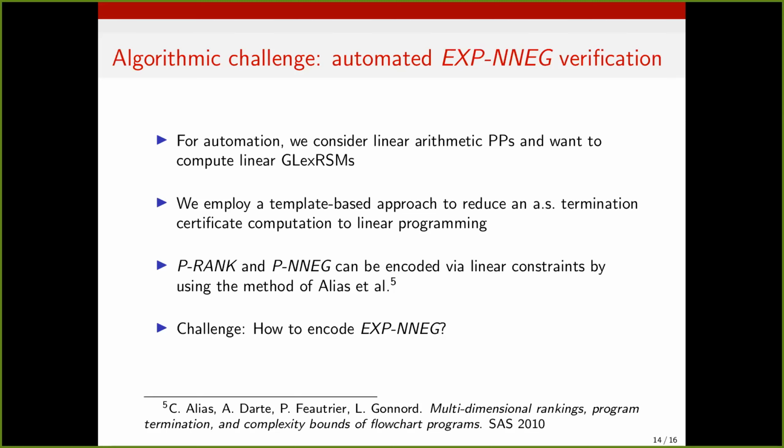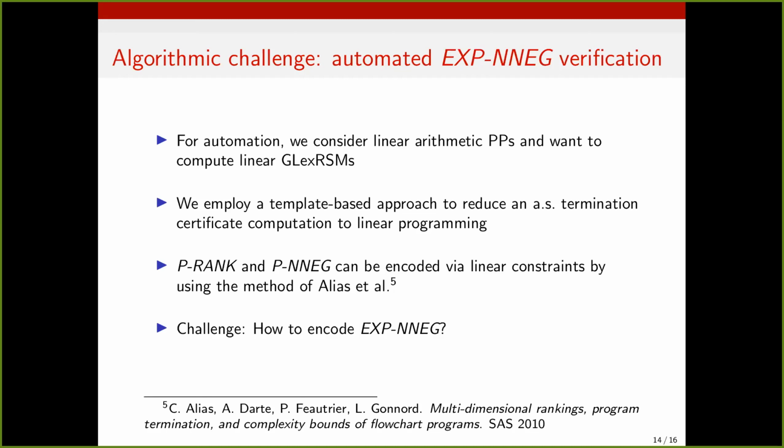So we will fix a symbolic linear expression template for every component of the G-Lex RSM at every location in the program. We will collect all the defining conditions of G-Lex RSMs. We will convert them into an equivalent system of linear constraints over symbolic template variables, and by doing that, we reduce the computation of G-Lex RSMs to linear programming.